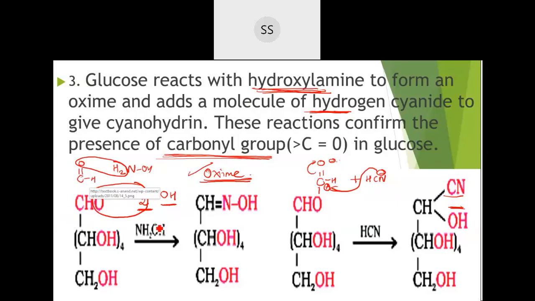Okay, one reaction they have done with hydroxylamine, and one more reaction just to confirm, like how we do a confirmatory test. Like that only, to confirm, a few more reactions were done. Hydrogen cyanide they made it react, where they got cyanohydrin, indicating that the functional group present over here is a carbonyl group. But in that carbonyl, it can be an aldehyde or it can be a ketone, so that has to be further verified. So they understood from this, at least they got to know a carbonyl group is present.